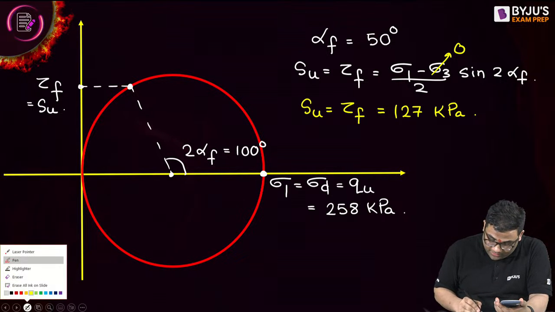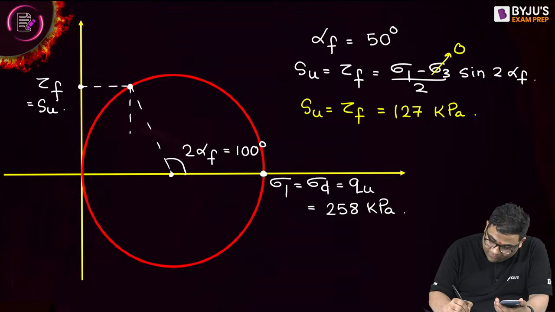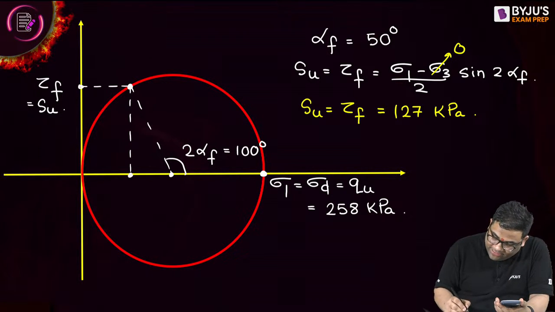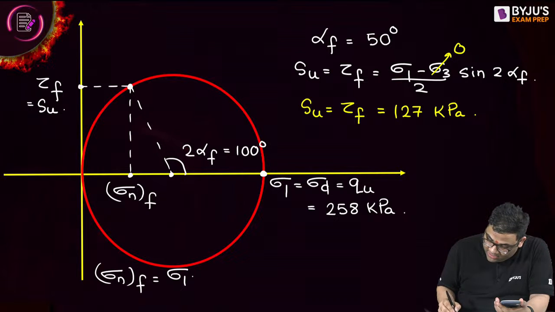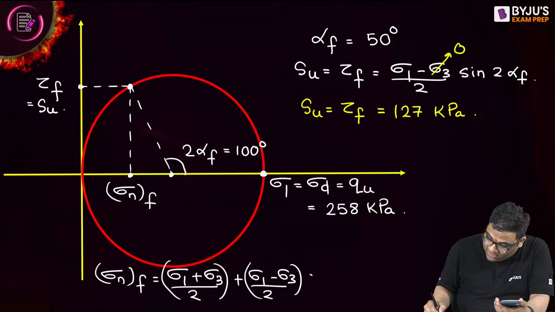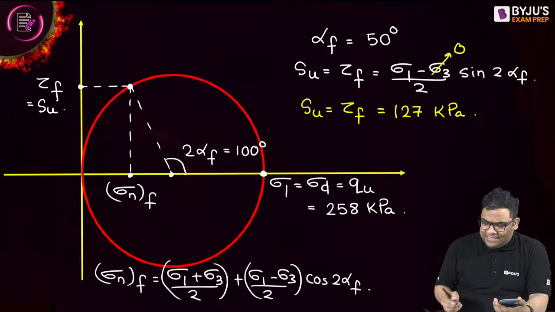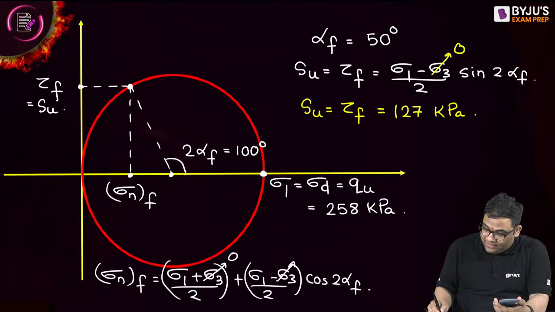Now, can you give me the normal stress on the failure plane? Yes, that formula also we know. The normal stress on the failure plane will be equal to (sigma 1 plus sigma 3) by 2 plus (sigma 1 minus sigma 3) by 2 into cos 2 alpha f, right? And sigma 3 is anyhow 0.